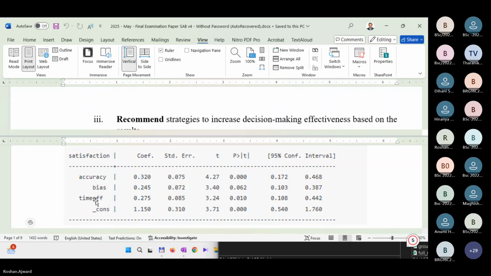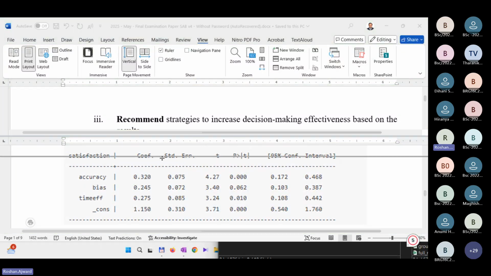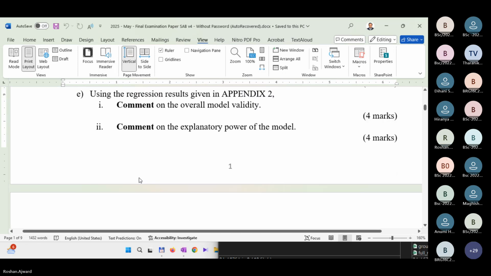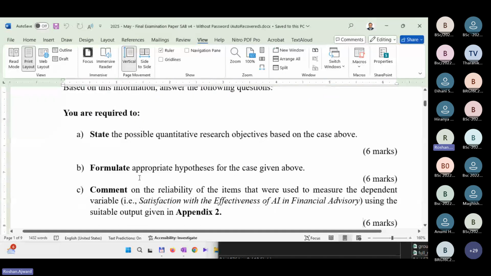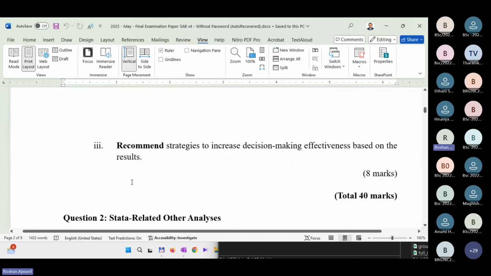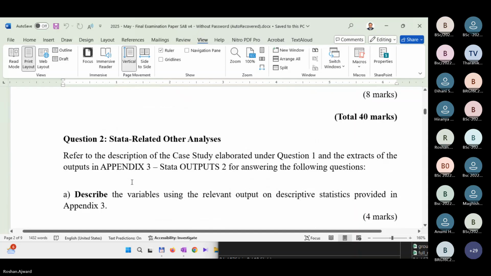If you put recommendations on insignificant independent variables, don't put any recommendations. Don't give any recommendation that's not significant. Okay, so you get 40 marks for that. 40 marks. Isn't it fascinating? Is it difficult? No. If you have studied well, getting 40 marks is not at all difficult.